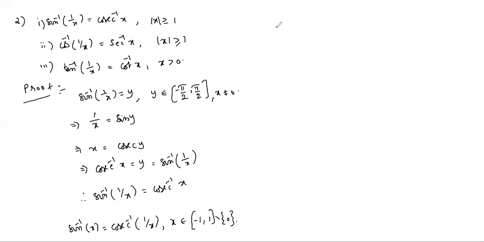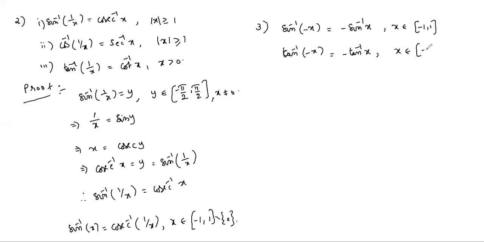Next, the third property, the negative property. Sin inverse of −x, you can take the minus outside from sin inverse x, so it is −sin inverse x, x belonging to −1 to +1. Next is the second one: tan inverse of −x, this also you can take the minus outside, −tan inverse x, x belongs to R. And the next one, cosecant inverse of −x: you can take the minus outside, −cosecant inverse x, and x belongs to R minus (−1, 1).